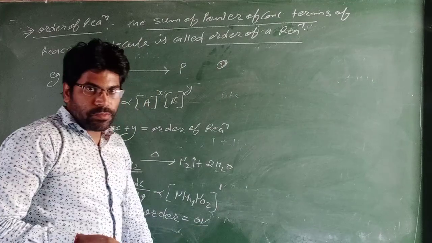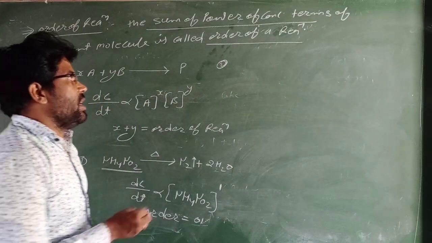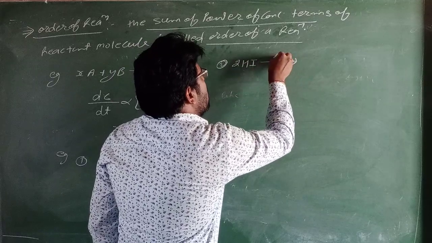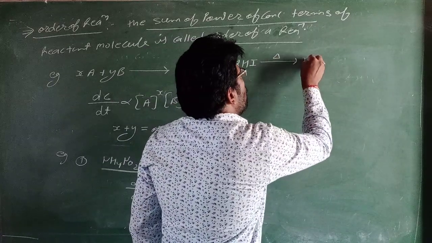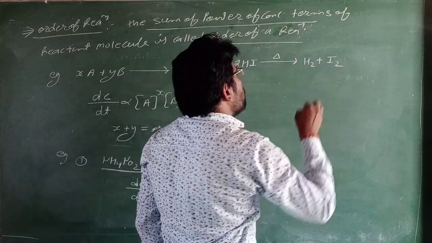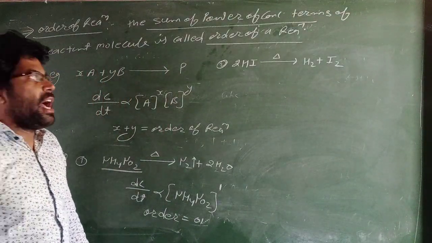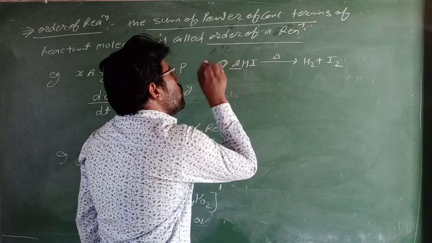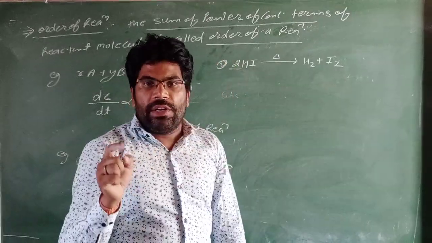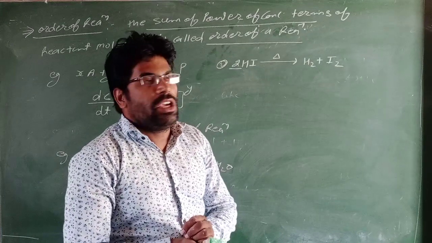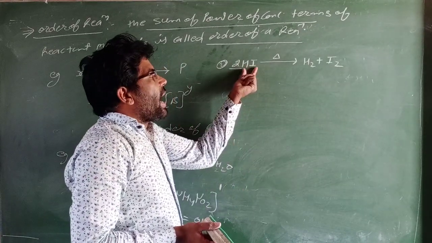Second example. 2HI, ठीक है, when heated, converts into H2 plus I2. In this reaction, two reactant molecules take part, and the rate of reaction depends upon the HI molecule.